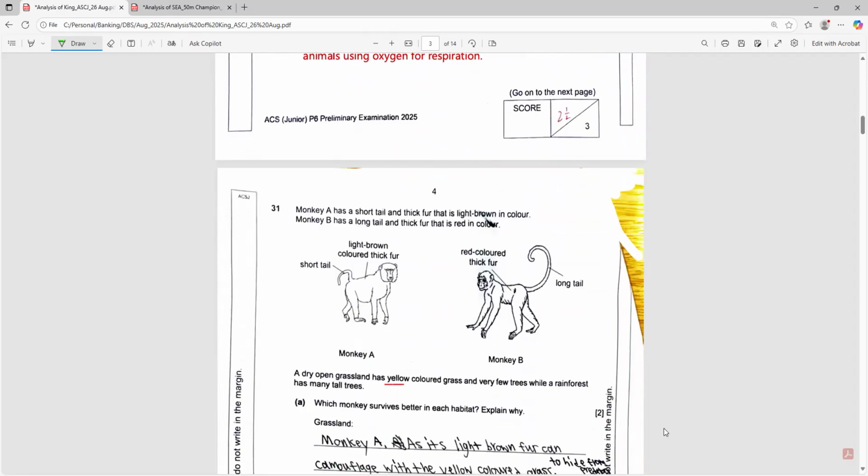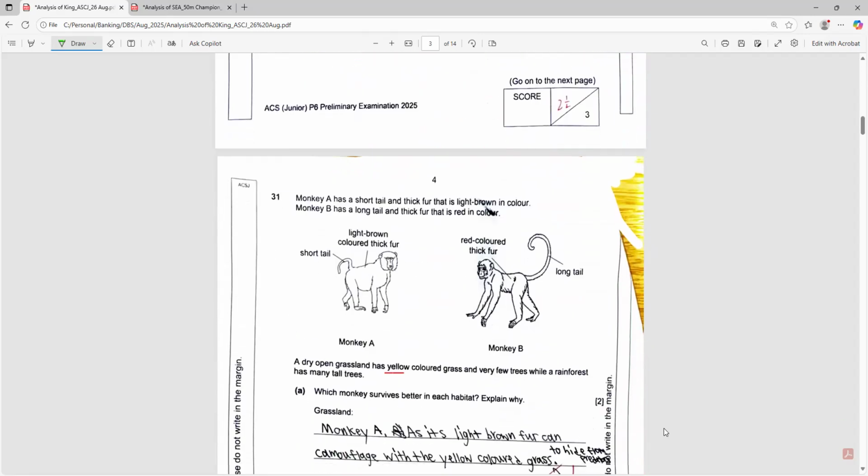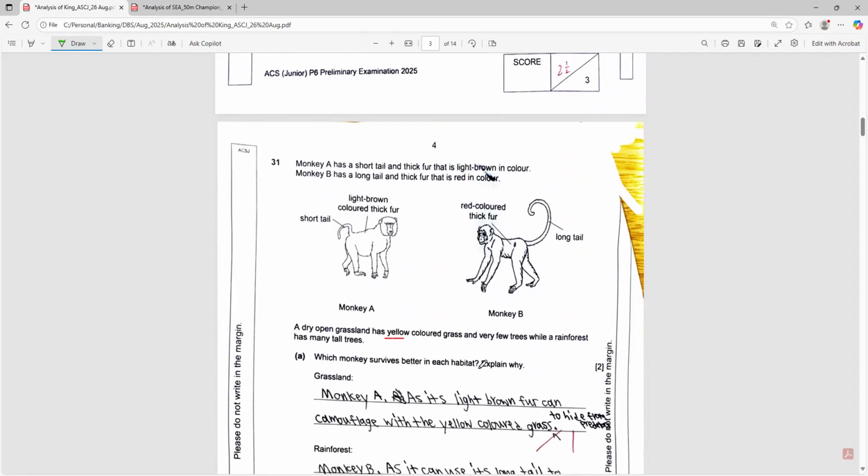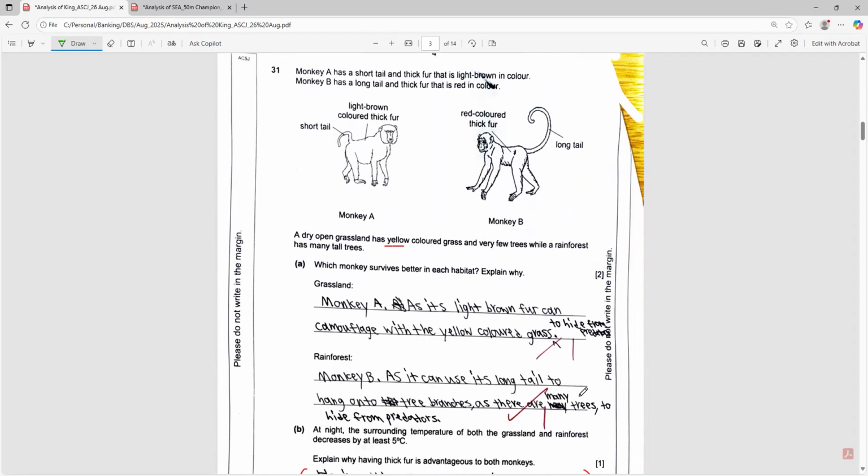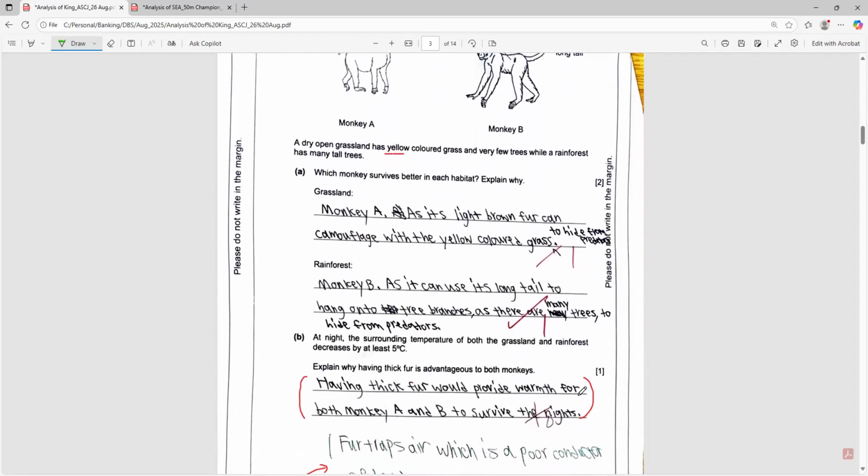Okay, next, this is a question on adaptations. So which monkey survives better in each habitat? So you must understand the different colors. Monkey A has light brown and thick fur, the other has red fur and a long tail. So monkey A, with his light brown fur, can camouflage with the yellow grass to hide from predators. So he will be given 1 mark. Also, for the rainforest, the long tail is given 1 mark, no problem for this.